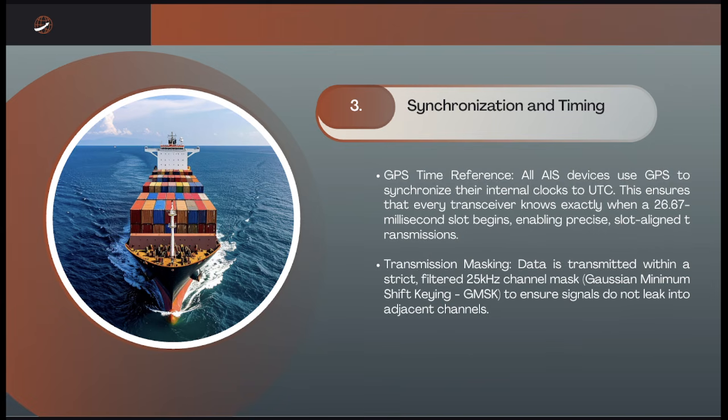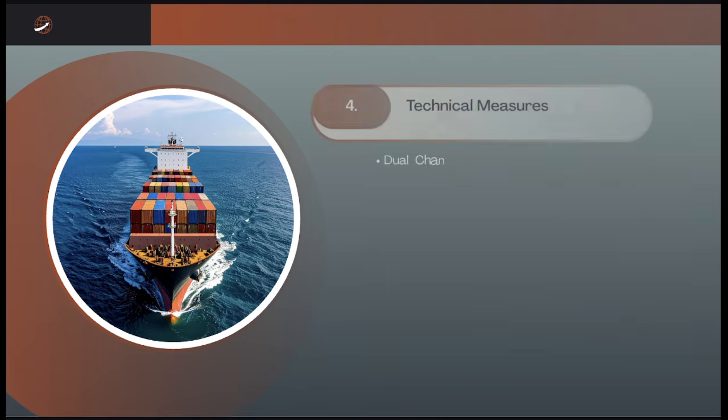Then we have the transmission masking. This is where data is transmitted within a strict filtered channel mask to ensure the signals do not leak into adjacent channels.